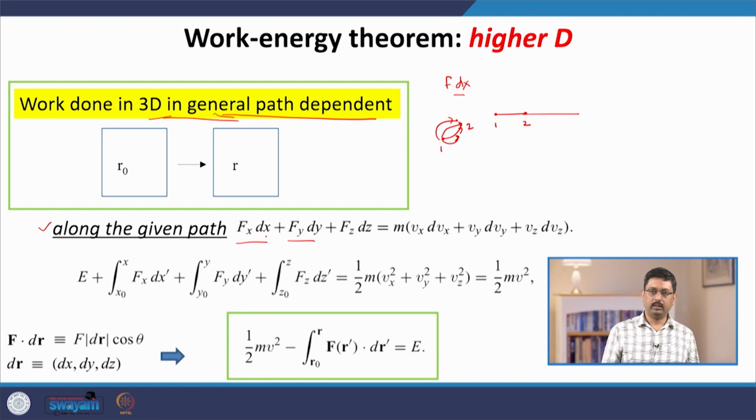One corresponds to the x direction, second movement along the y direction, and third movement along the z direction. Why three independent pieces? Because any displacement in 3D, so here we are taking the example of 3D, we can always decompose the displacement into three components, one along the x direction, one along the y direction, one along the z direction,